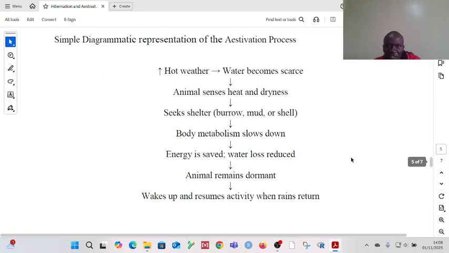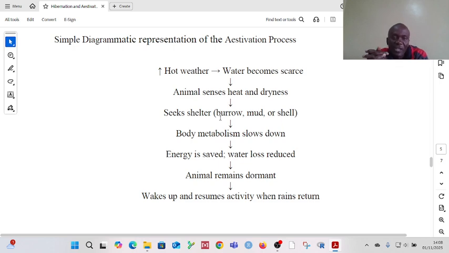Just a diagrammatic representation. When the weather is hot, water becomes scarce. Then the animal senses an increase in heat and an increase in the level of dryness. Once it has sensed that, it will now seek shelter. By seeking shelter, it can burrow itself in the mud, it can look for a shell or anything, just so that it can hide under it. Once it has sought shelter, the body metabolism will slow down.